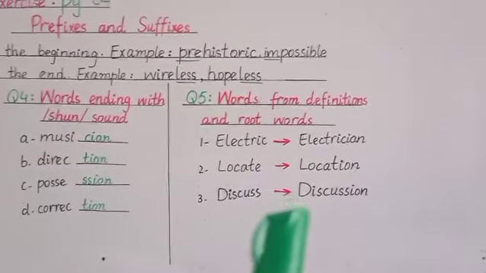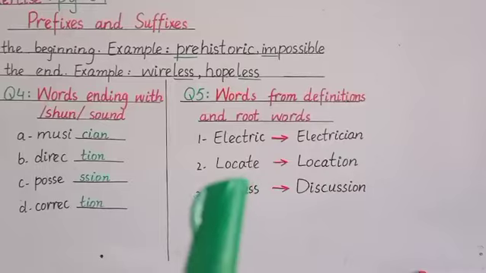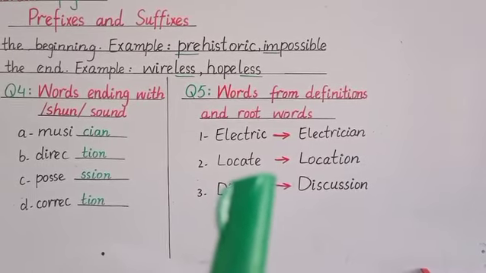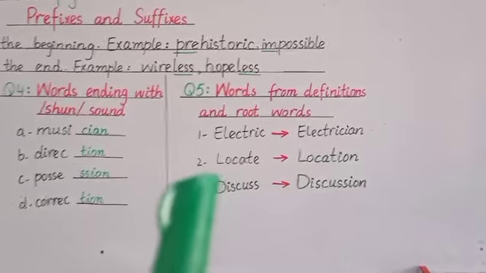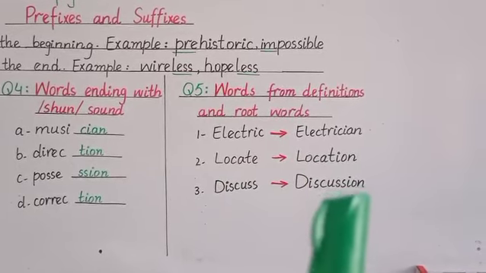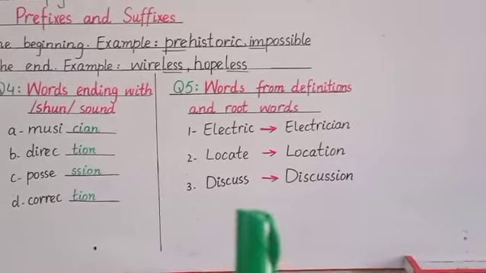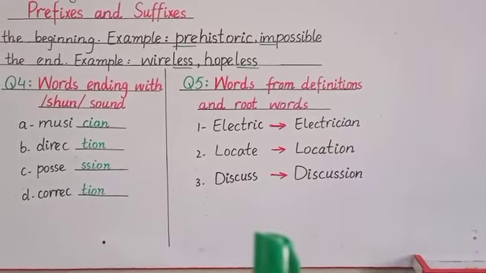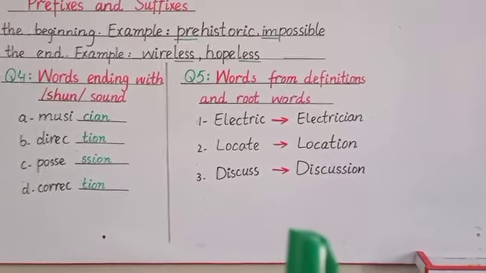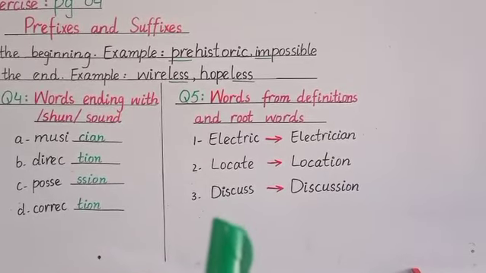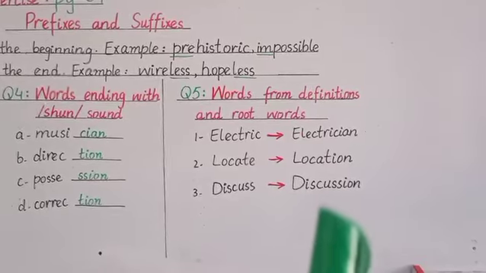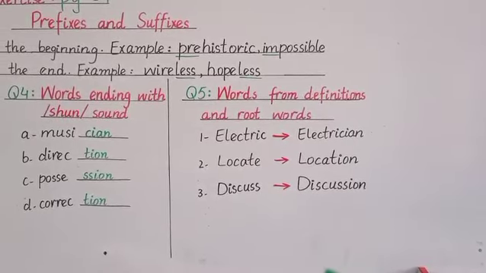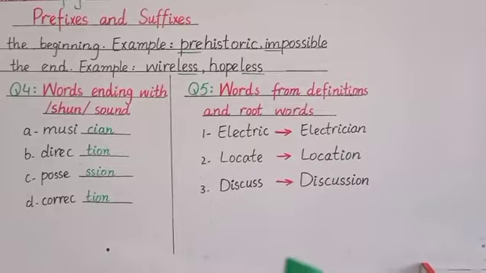So next is a place, and the root word is locate. We have to make the word from locate, so the word will be location. A place is also called a location. Okay, so the next definition is another word for an informal debate. The root word given is discuss. So the new word will be discussion. Discussion is also called an informal debate.